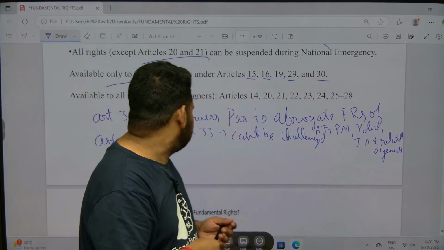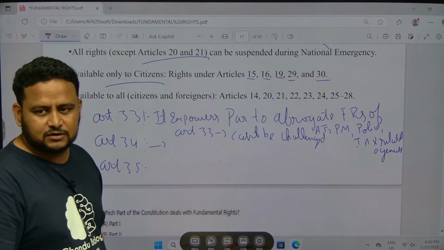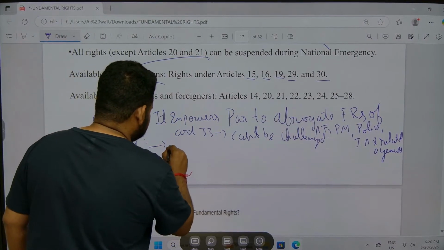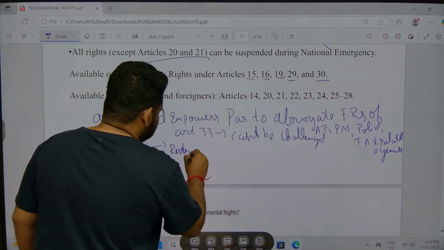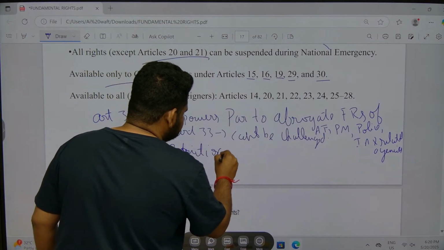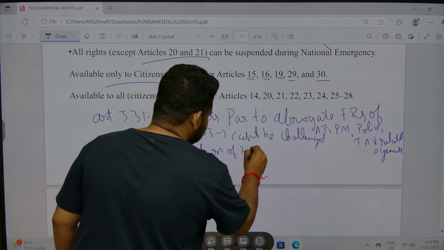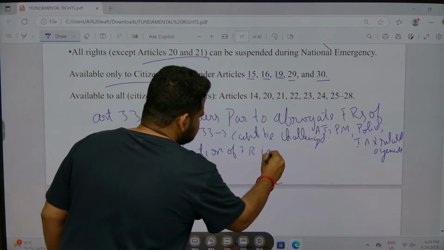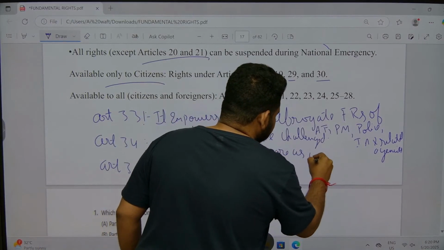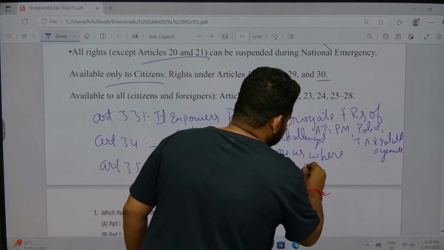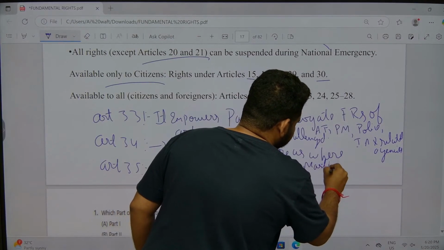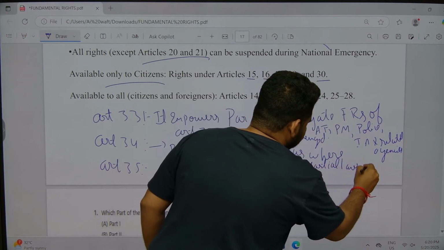Okay, so Article 34 talks about restriction of fundamental rights in areas where martial law is in operation.